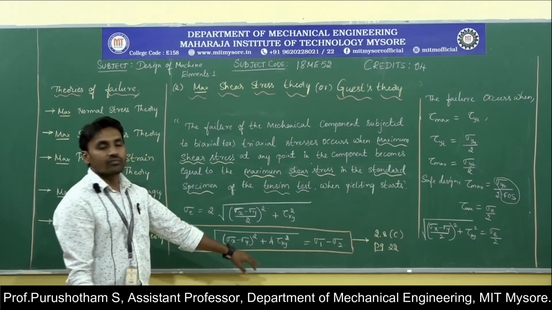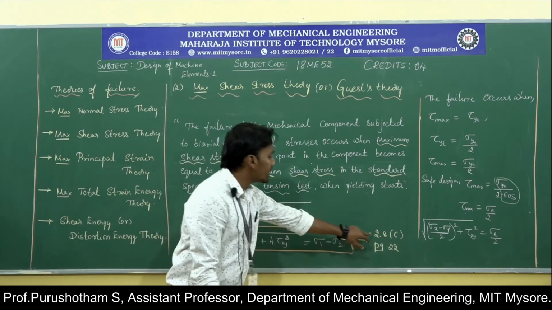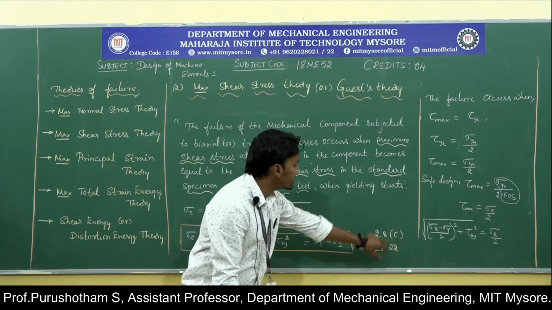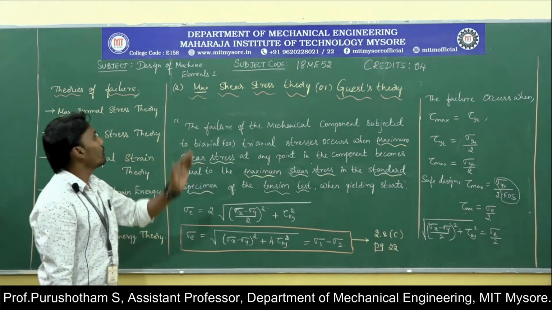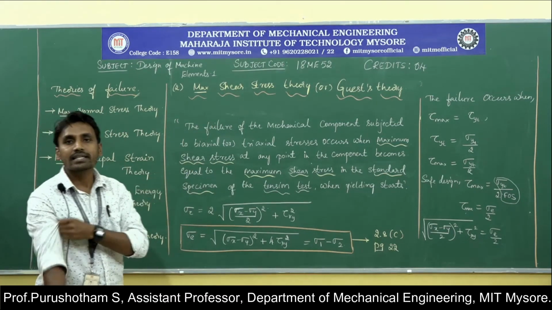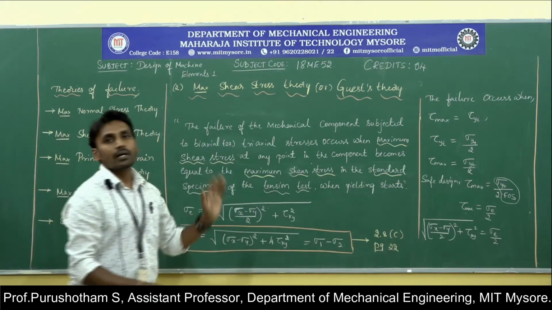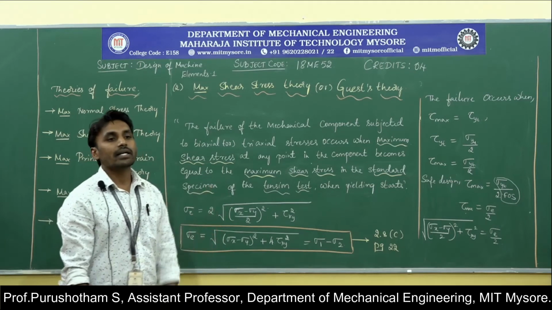This equation is available in the data book, equation number 2.8c on page number 22. This maximum shear stress theory, or Guest's theory, is applicable for ductile materials.